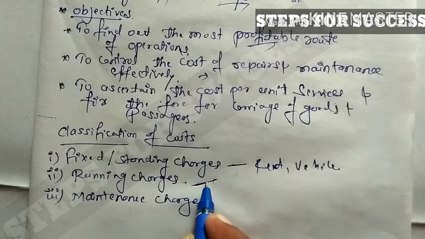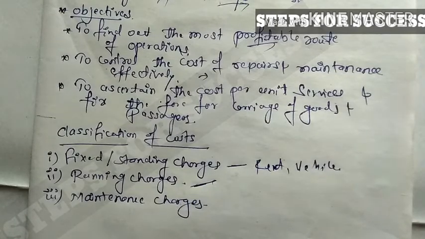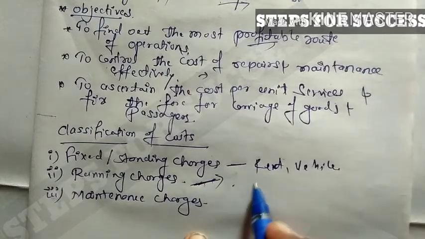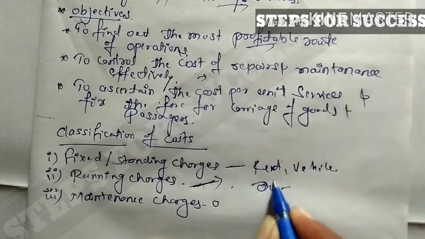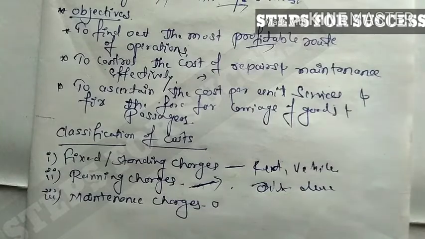The next one, second one, running charges. Running charges are those charges which vary according to the running of the vehicle. The running charges depend on when the vehicle runs, then those charges will be paid by the owner or the company. Like oil, diesel, petrol, salary of drivers, commission, depreciation, conductor, based on kilometer. When you operate the vehicle, then the cost you pay is called running charges.